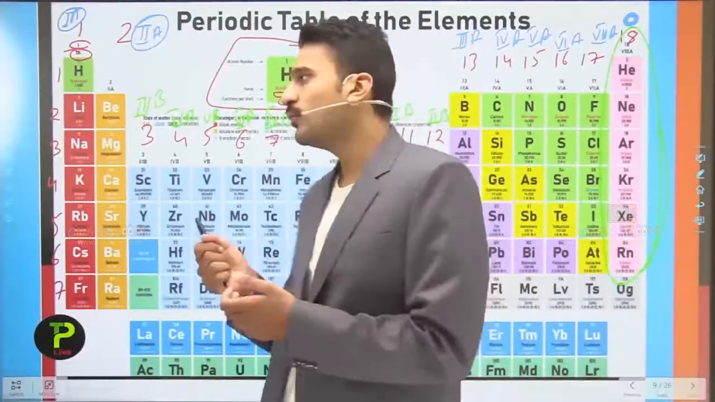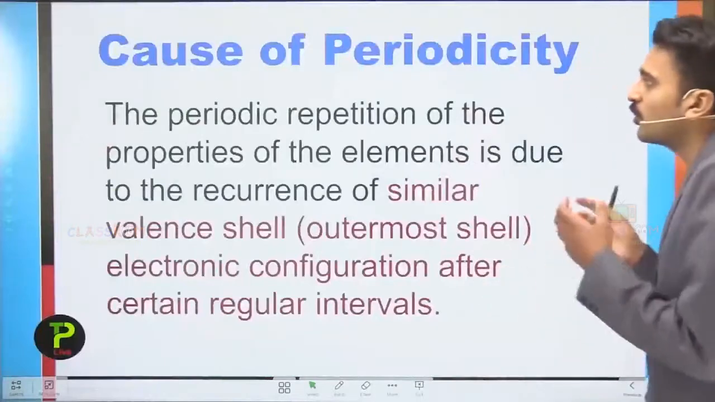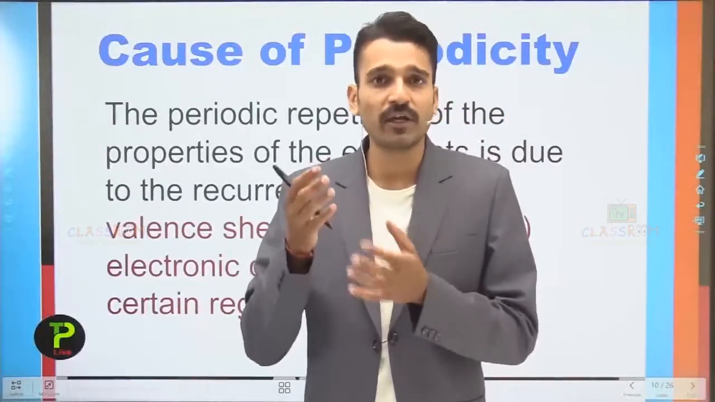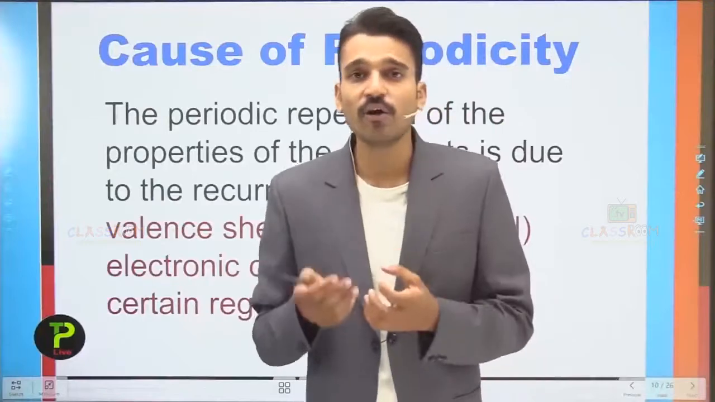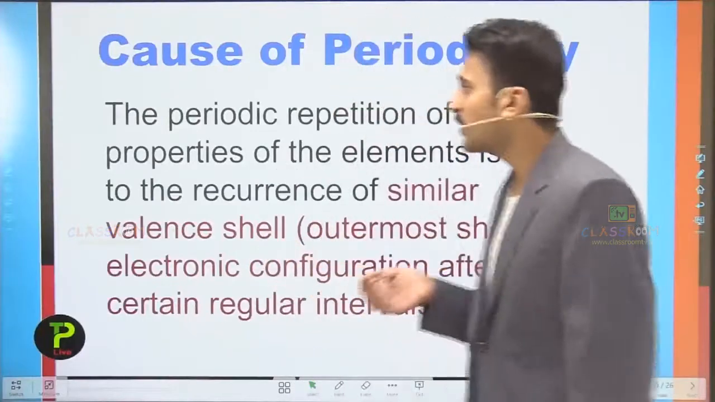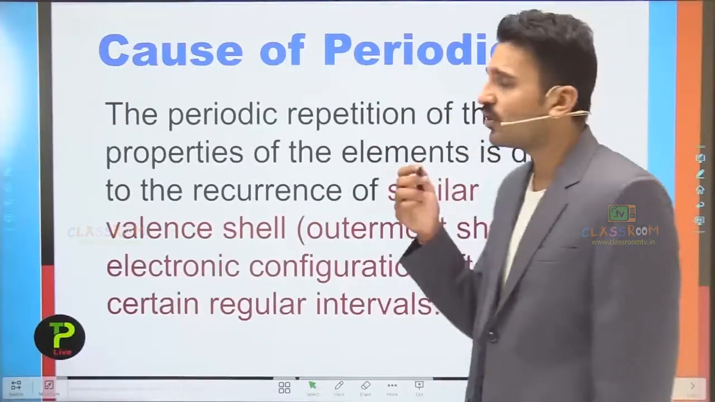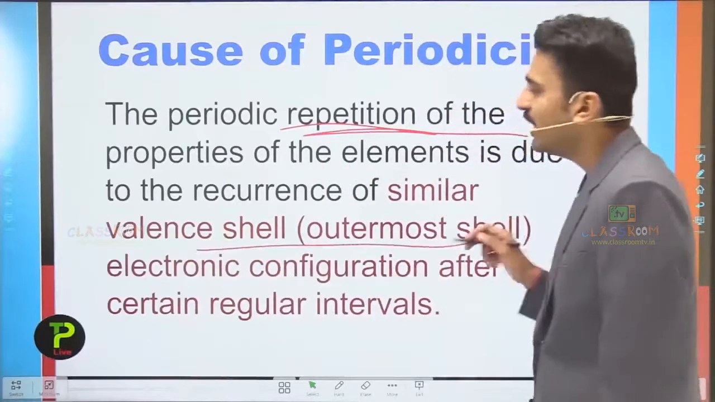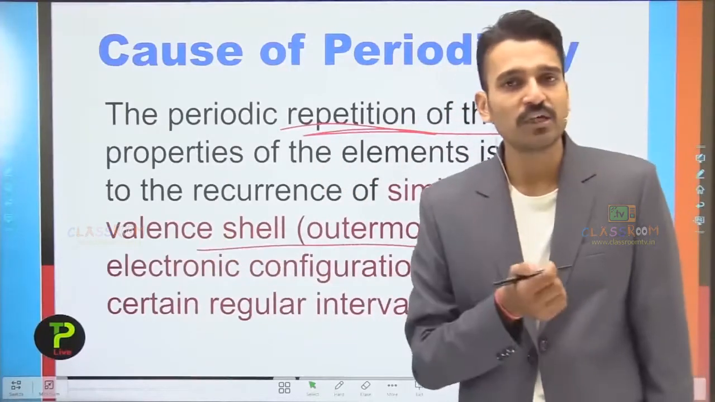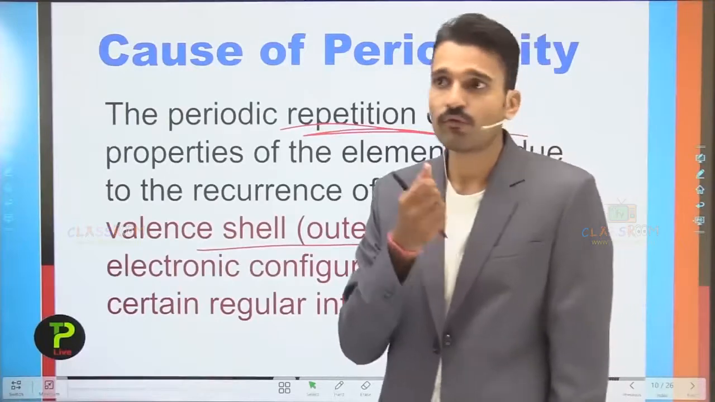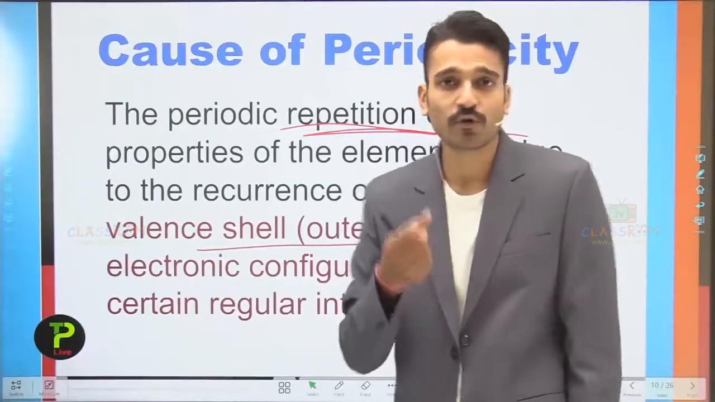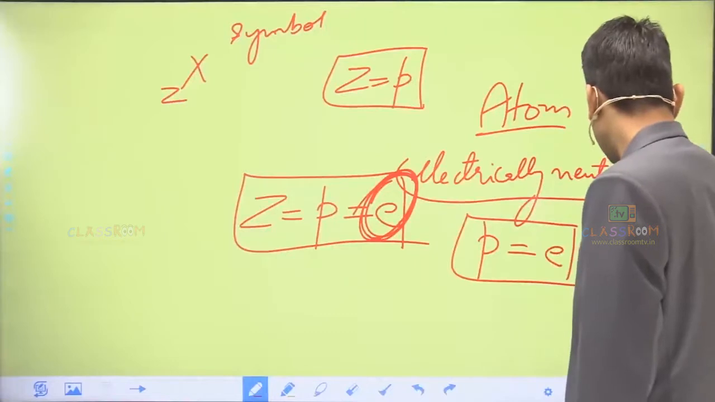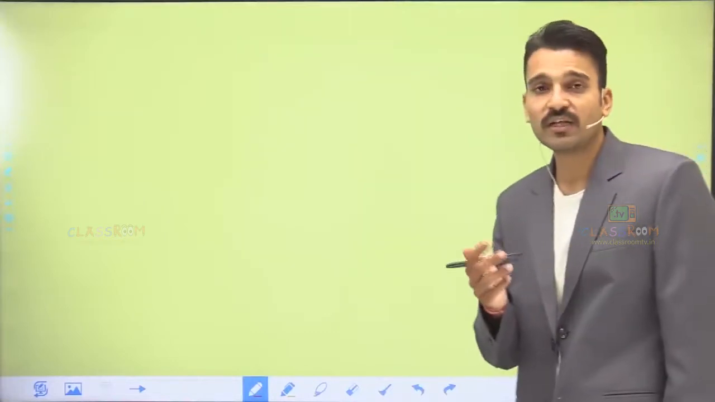So moving on to the next topic, the cause of periodicity. Why is there a cause of periodicity, and why do particular elements repeat certain kinds of properties? The cause of periodicity is the repetition of the valence shell electrons. So what do valence shell and valence shell electron mean? Let us move to the board to find out what the valence shell and the valence shell electrons mean.